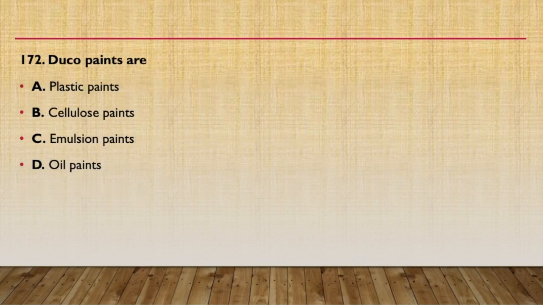Next question, Duco paints are plastic paints, cellulose paints, emulsion paints, oil paints. Duco paints are oil paints. Always remember, Duco paints are oil paints.